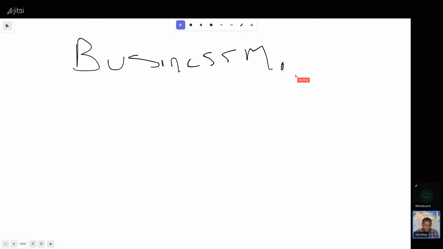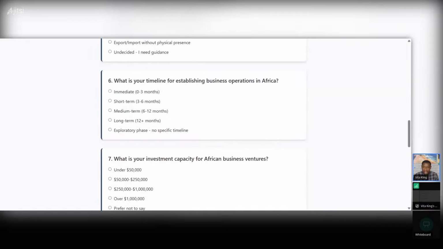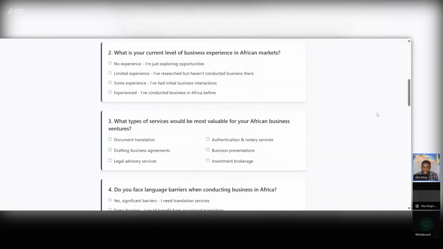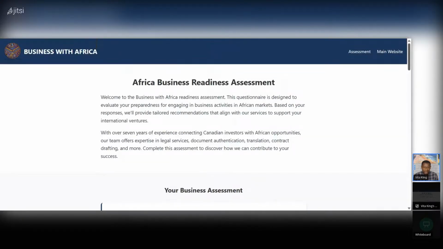So here is an example. This is what I built for this client. Hopefully you can see me again. Can you see me? Let's switch here. Okay, there we go. So this is what I built for this client. This client has a business. They help business owners get into the African market.